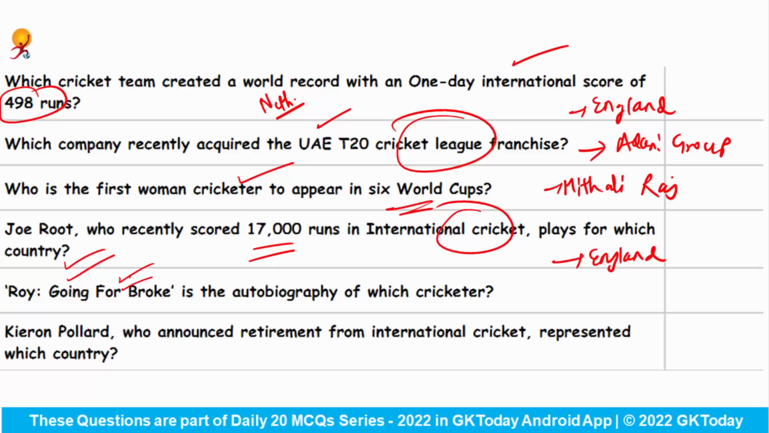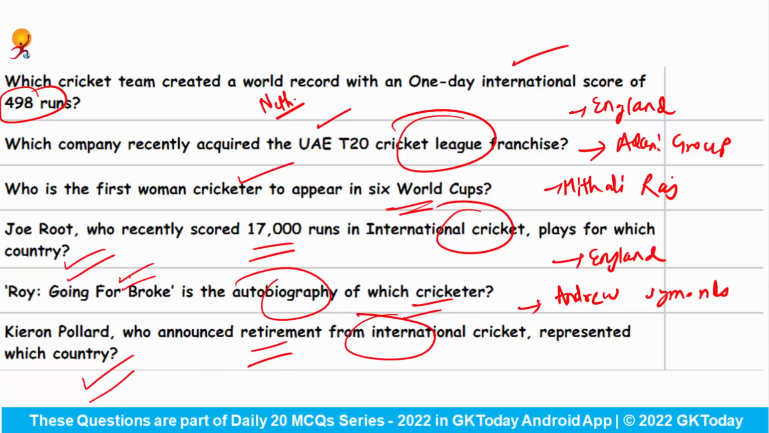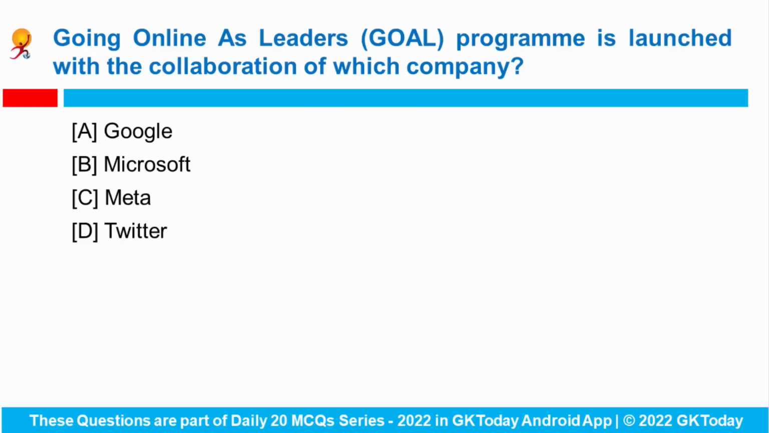Roy, Going for Broke is the autobiography of which cricketer? So this is the autobiography of Andrew Symonds. Kieron Pollard, who announced the retirement from international cricket, represented which country? So he was from West Indies. Okay. Next question. Goal program is launched with the collaboration of which company? And Goal stands for Going Online as Leaders.